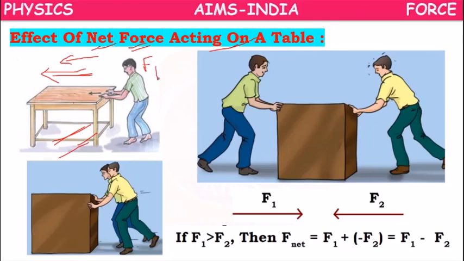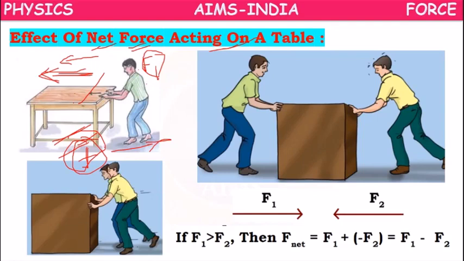Here you are applying a force of F1 in the forward direction. There will be some frictional force, small f, in the opposite direction. If you apply force more than friction, then the table will move, because two forces are acting here: one is applied force F1, another one is frictional force small f.